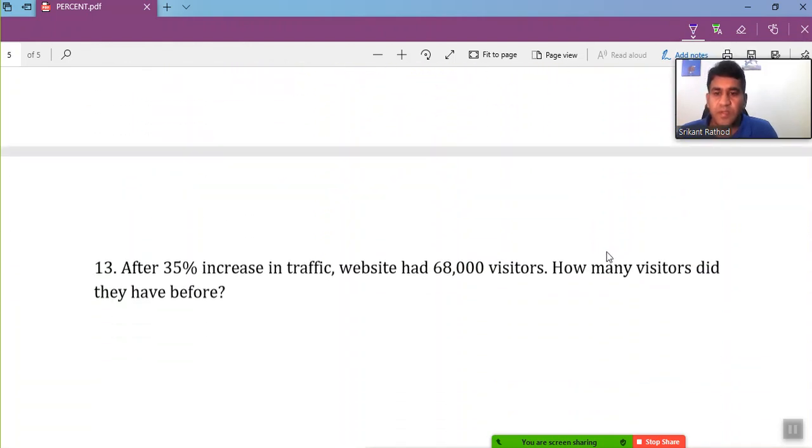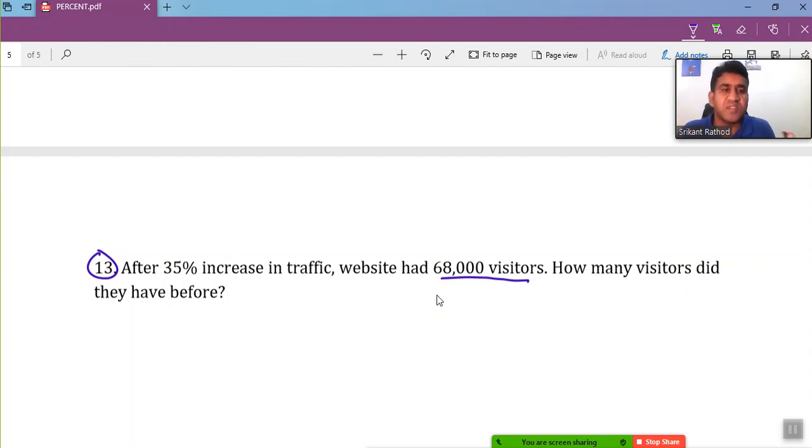Right? Let's take another example. After a 35% increase in traffic, the website had 68,000 visitors. How many visitors did they have before? Here you may get confused about why I'm not choosing the value of the unknown as 100. The reason is, I am supposed to find the original or initial value. They are not asking how much the percentage changed. So I can't choose the value of X as 100 here.